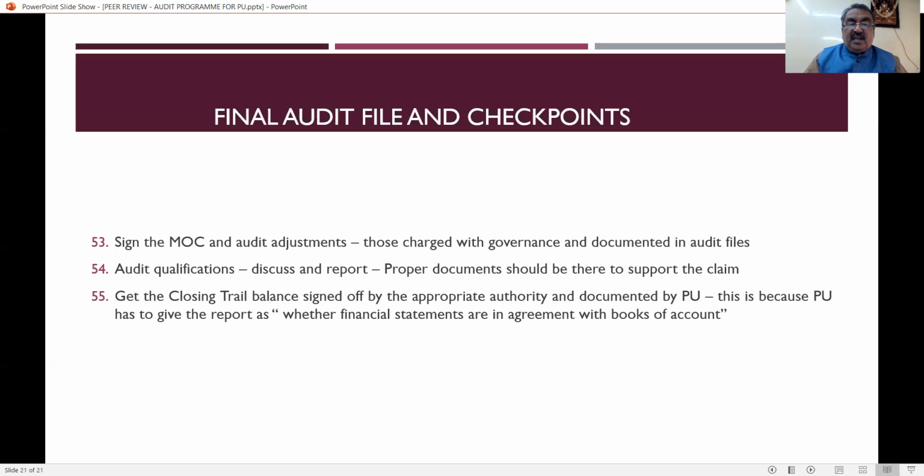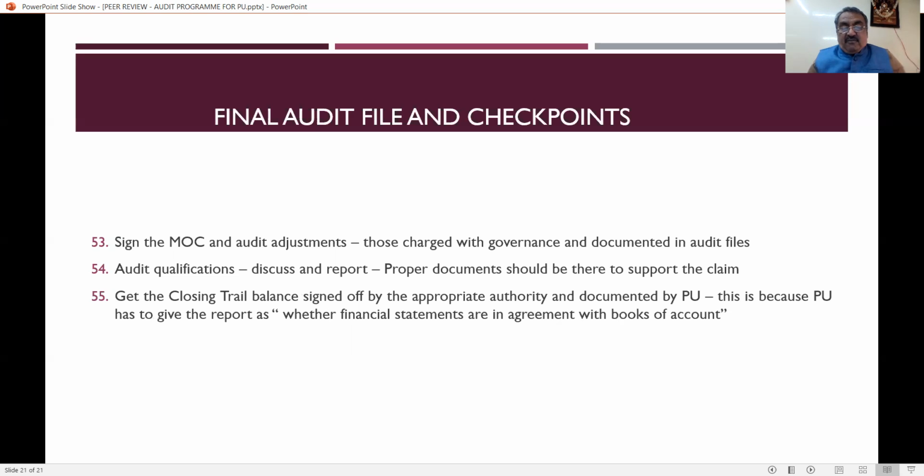by the practicing unit. Sign the memorandum of changes. Suppose there is any change in the classification of the head, that has to be verified by the practice unit, and they sign those MOC and audit adjustments, and those have to be discussed with the client. Only after that the final decisions are made. Then, if the auditor has given any qualification in the audit report, it has to be dealt with separately, properly recorded and reported, and whether the practice unit has the proper document or not has also to be seen by the reviewer.